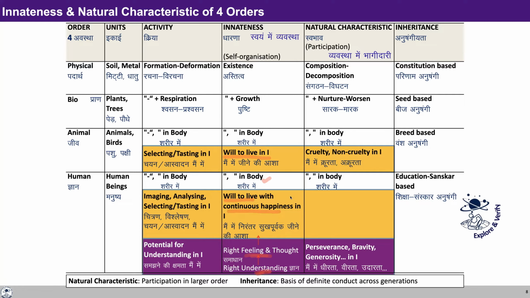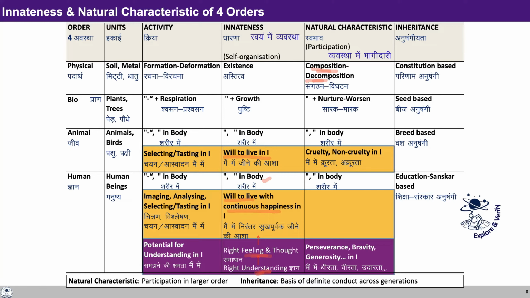So this is the innateness. The natural characteristic of the physical order is composition, decomposition. So in the physical order, we can see that only these two kinds of activities are going to take place as a participation. Two units of the physical order compose together to make a bigger unit and decompose to become smaller units. For example, if you have to make a building, what do you do? You decompose the soil, make it into a brick. So the soil gets decomposed into small particles, and then you make a brick, and you then combine the bricks together. So the bricks compose together to make the building.